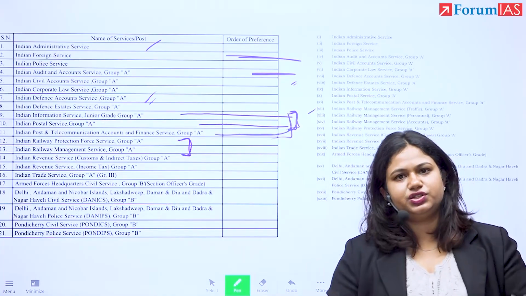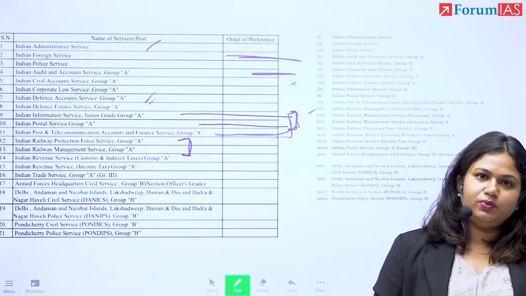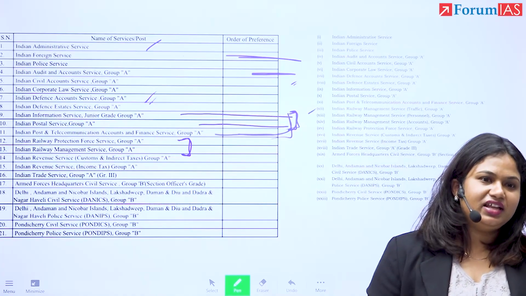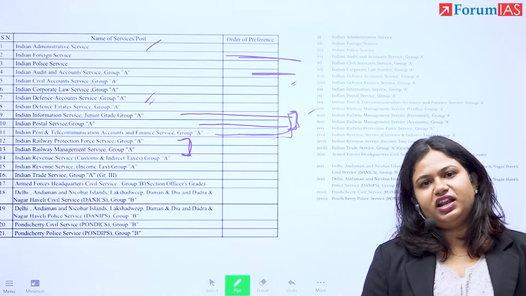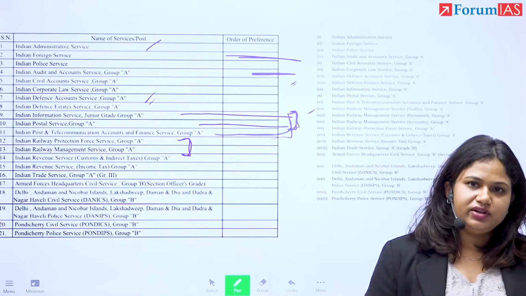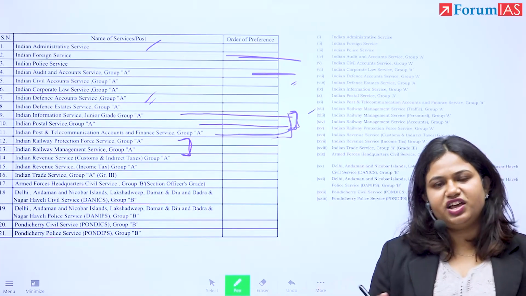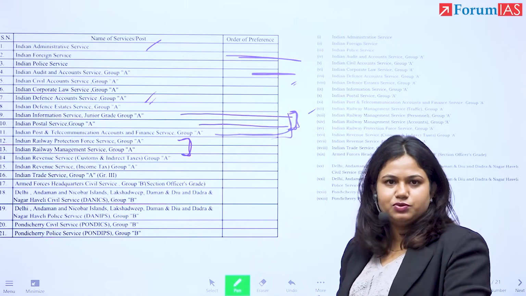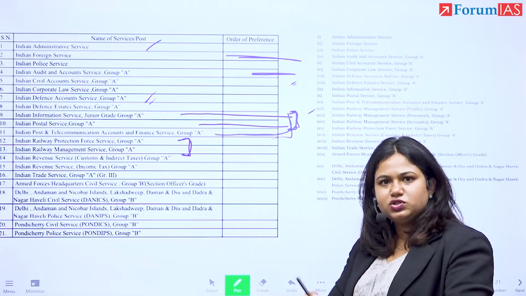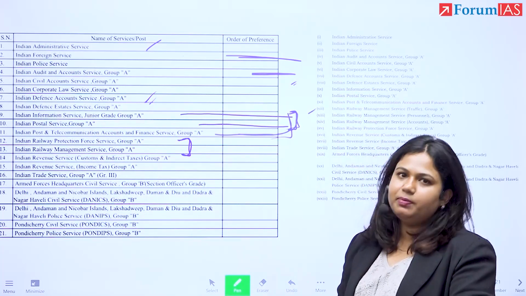There have been changes in the services that are available and the way that they are allocated. For railway services, there have been recruitments in the past through engineering services, and these services have been moved towards civil services also. So there is an exchange that keeps on happening here. Within it, there are also subcategories in which you can end up anywhere.